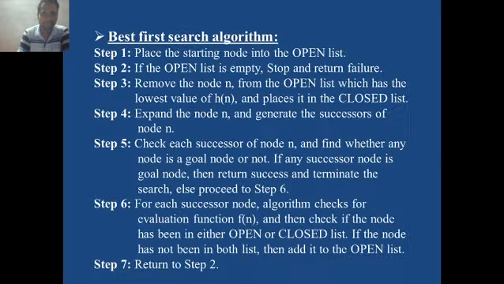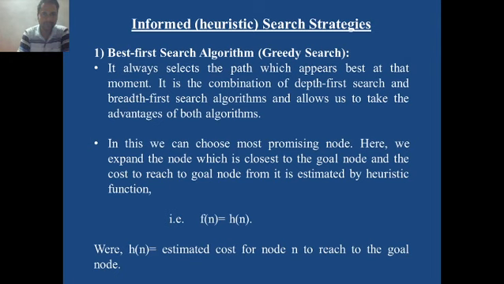previous lectures. In the previous lecture we started with informed search strategies, and we found that it is also called heuristic search algorithms or heuristic search strategy. There are two major categories or major types of such algorithms. First one is best first search, which is also called greedy search, and we found that in that particular algorithm the important formula which we use to solve the given problem is this: evaluation function is equal to heuristic value or heuristic function, which is nothing but an estimated cost for a node n to reach the goal node.